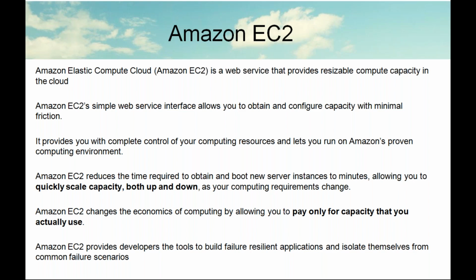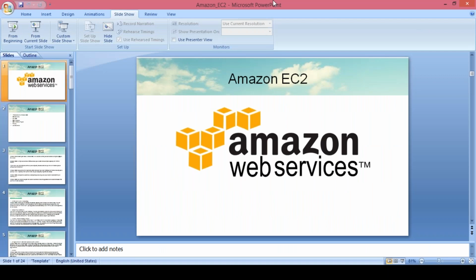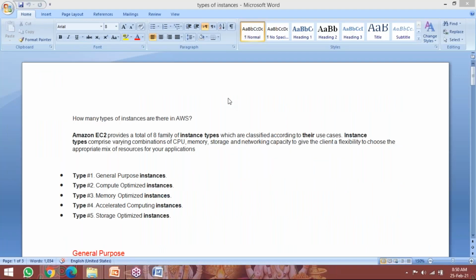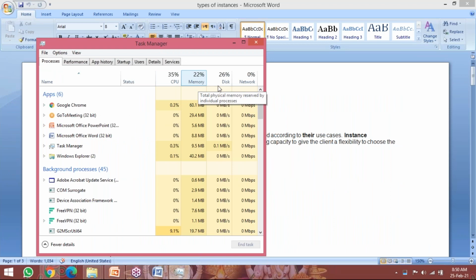Amazon EC2 changes the economics of computing, allowing you to pay only for the capacity you use. For example, I bought a laptop, I spent 26,000, but whatever resources I'm utilizing, you can check. CPU percentage 36%, 38%, memory 22%, disk 29% only utilizing. But I spent 26,000 rupees, and worth of 26,000 I am not utilizing.